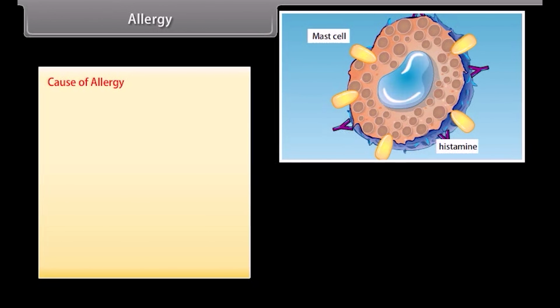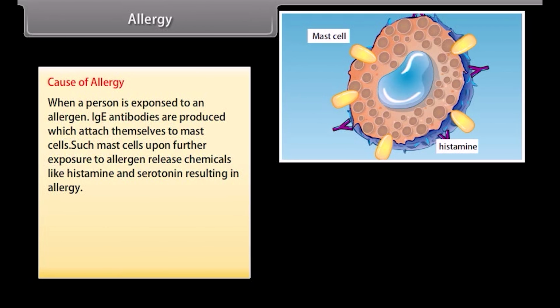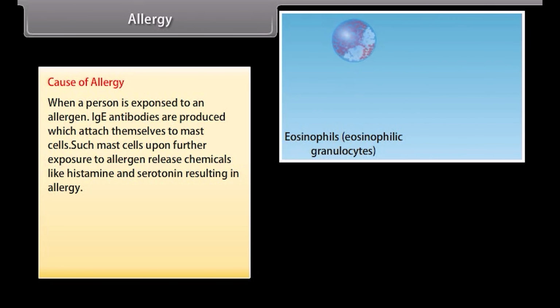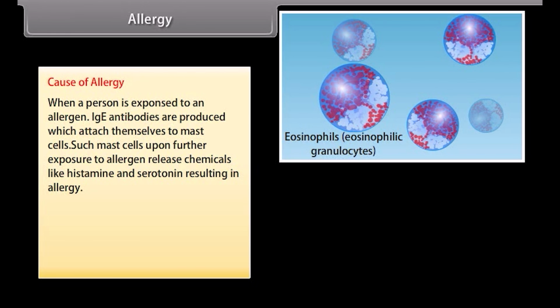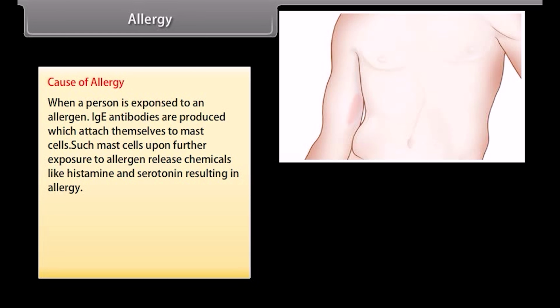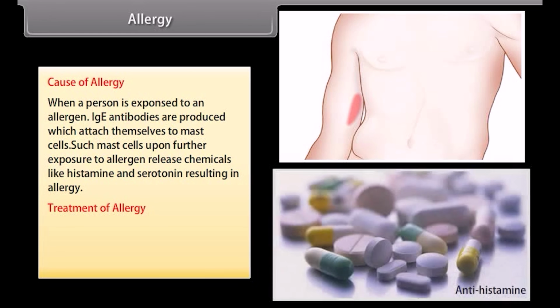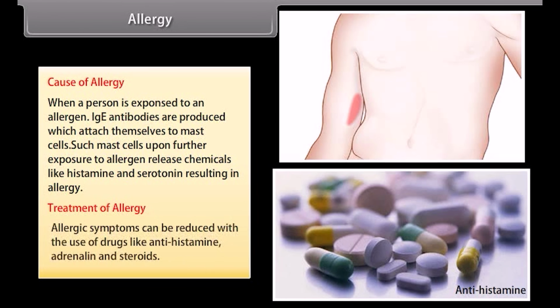Cause of allergy. When a person is exposed to an allergen, IgE antibodies are produced which attach themselves to mast cells. Such mast cells, upon further exposure to allergen, release chemicals like histamine and serotonin, resulting in allergy. Treatment of allergy: allergic symptoms can be reduced with the use of drugs like antihistamine, adrenaline, and steroids.